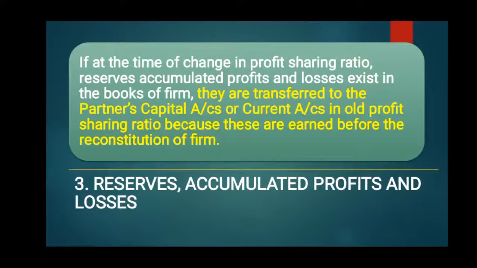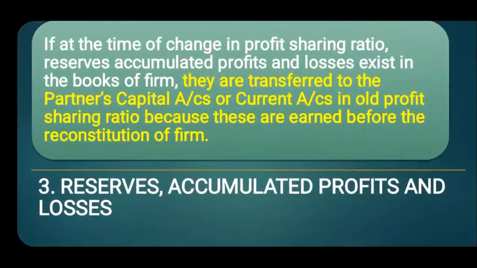Third adjustment in case of reconstitution of firm is of reserves, accumulated profits and losses. If at the time of change in profit sharing ratio, reserves, accumulated profits and losses exist in the books, this should be transferred to partners' capital accounts in old profit sharing ratio because these are earned before the reconstitution of firm.